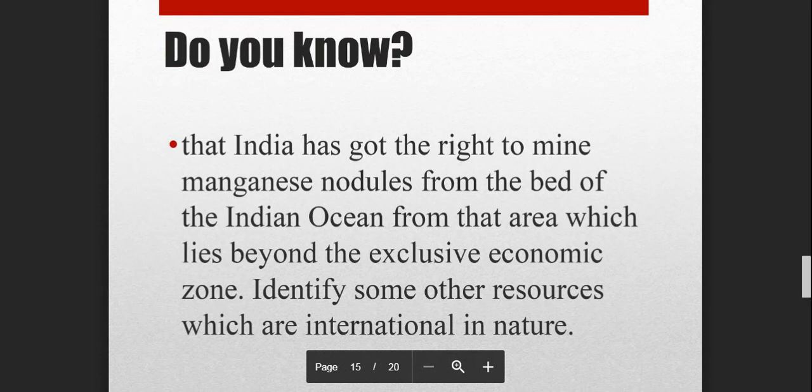Next, do you know that India has the right to mine manganese nodules from the bed of the Indian Ocean? That's a good thing for India. So we are getting manganese from the beds of the Indian Ocean that lie beyond the exclusive economic zone. मतलब वो 9.2 किलोमीटर के बाहर आ रहा है, फिर भी इंडिया को परमिशन मिल गया इंटरनेशनल रिसोर्स अथॉरिटी से that you can extract those minerals, right?